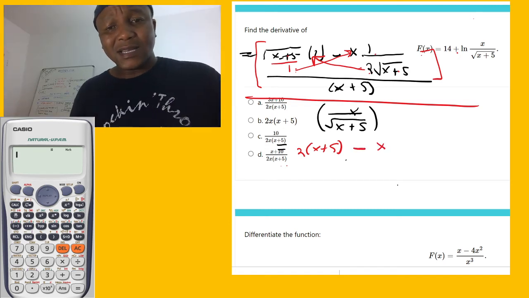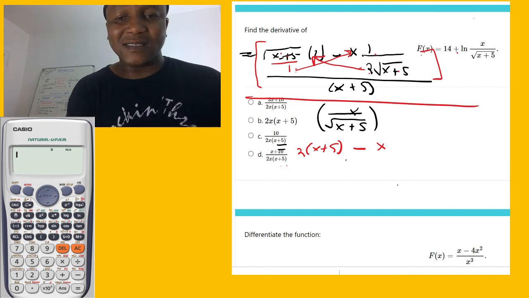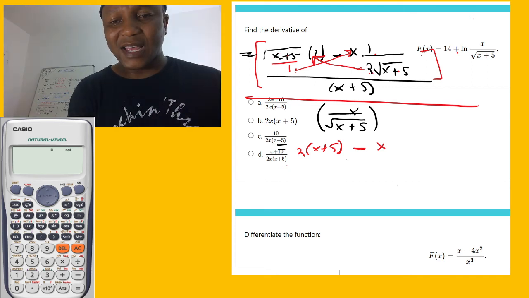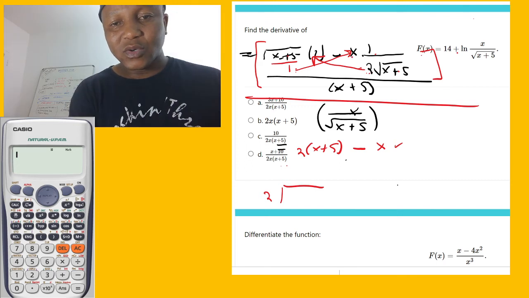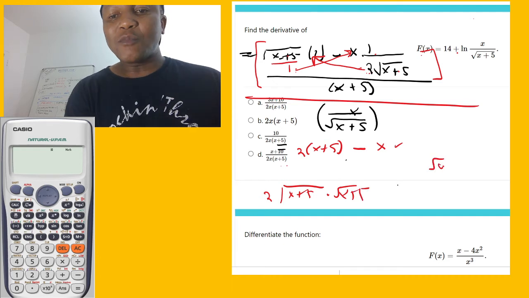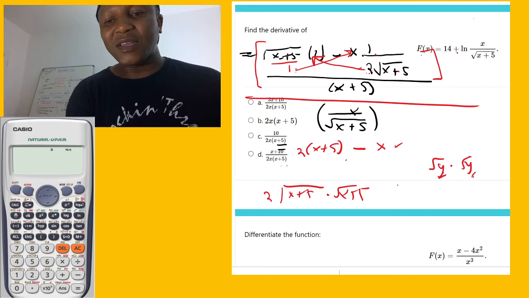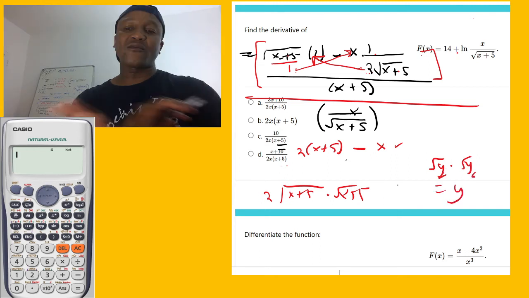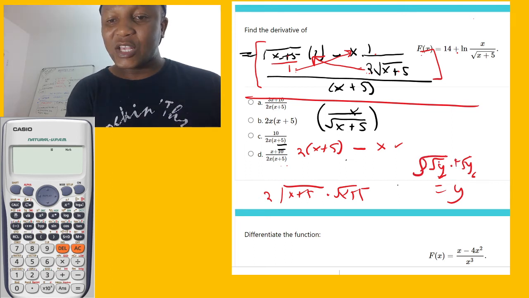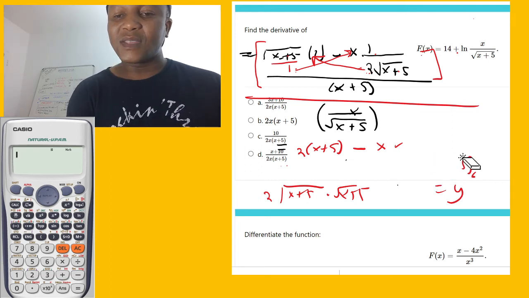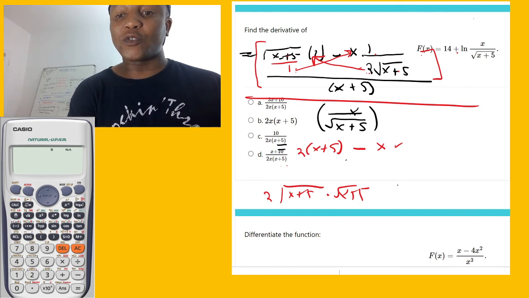How did you get there? Come on, look. Let's multiply slowly. How did I get this? That's what you're asking. Okay, look. These 2, 2. I'll come back and finish this part here. 2, 2. Just a 2, and then square root of x plus 5 times square root of x plus 5. So remember, in mathematics, if you have a square root of y times square root of y, if these terms are the same, you only get y. You don't have to write both. But only if it's just a square root, not cube root or fourth root. You know what I'm saying?